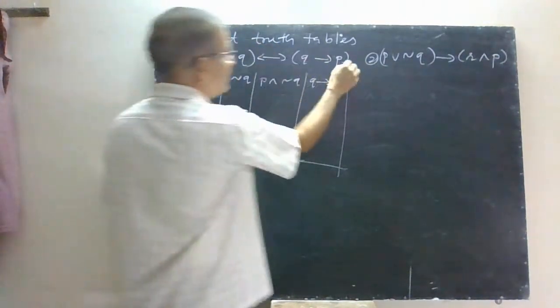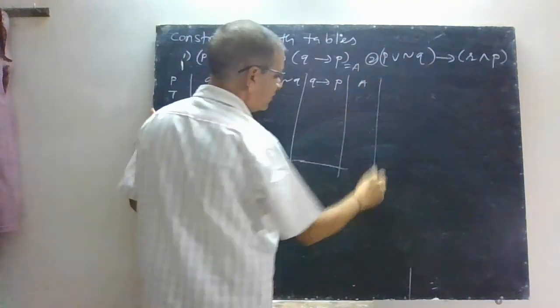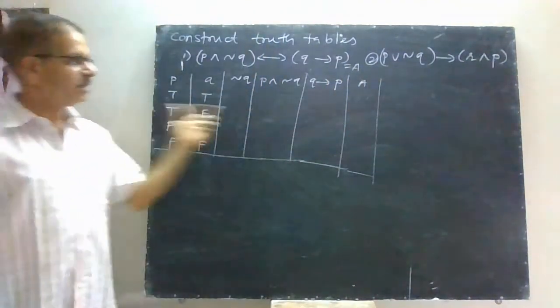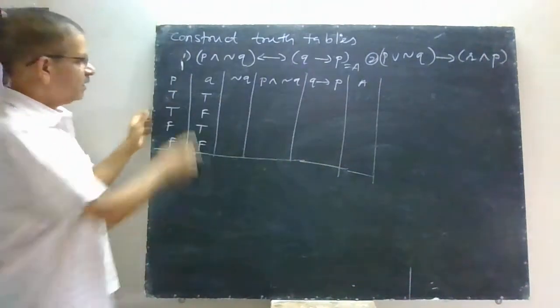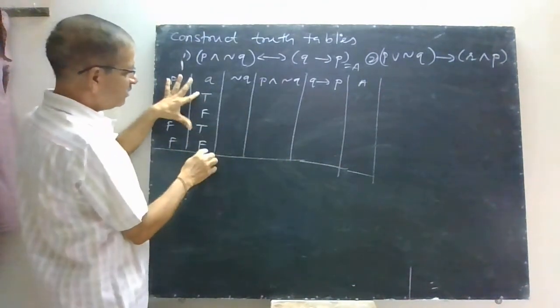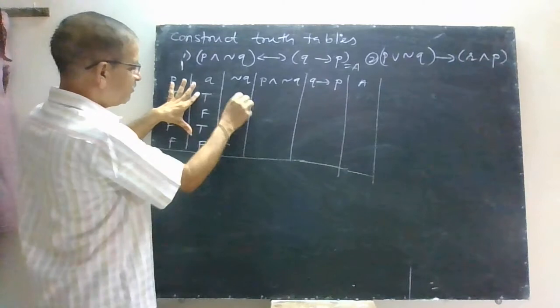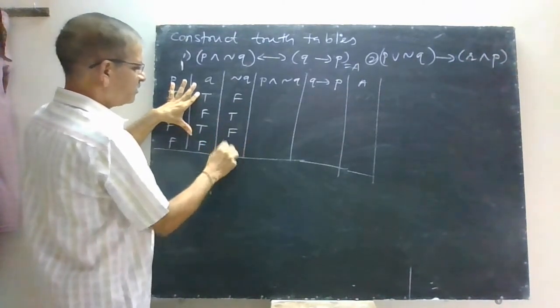Suppose whole of the statement you take it as A, then you can write down A here, so that you can compress your table. Now see, negation of Q, negation of this one, when it is T it is false, and when it is false it is true, false, true.